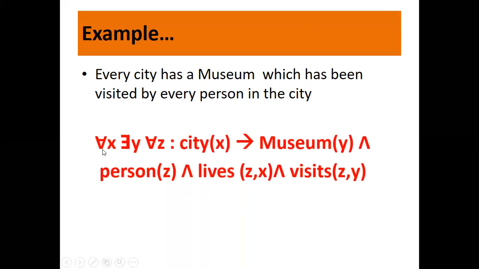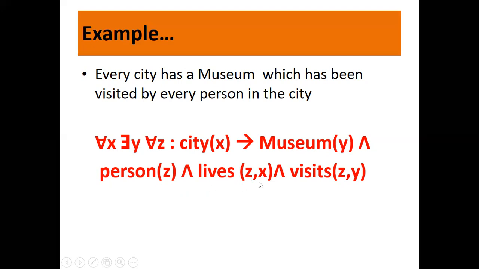Okay, so what is this? You have all x, some y, and all z. Why some y? Because you have only one museum. A city has a museum. X is a city, so every city, x is a city implies y is a museum. Z is a person.